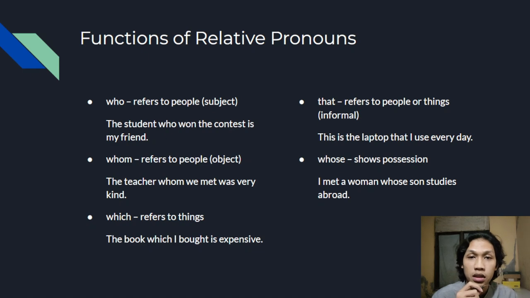Which is for things. For example, the book which I bought is expensive. That is for people or things. For example, this is the laptop that I use every day. Whose is used to show possession. For example, I met a woman whose son studies abroad.